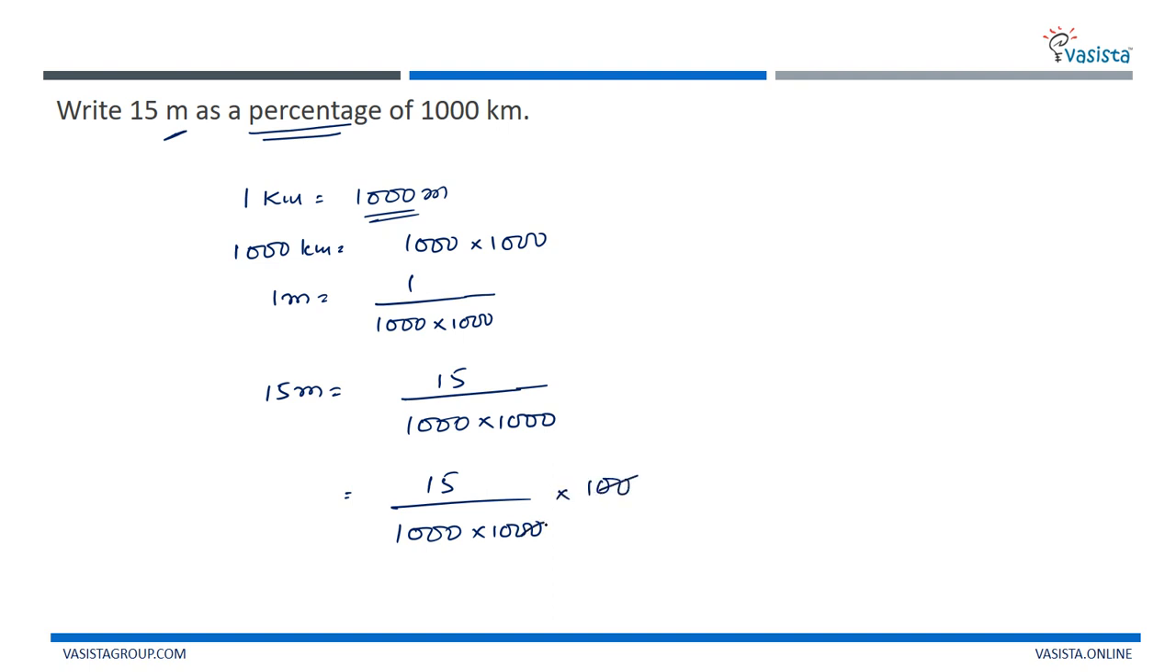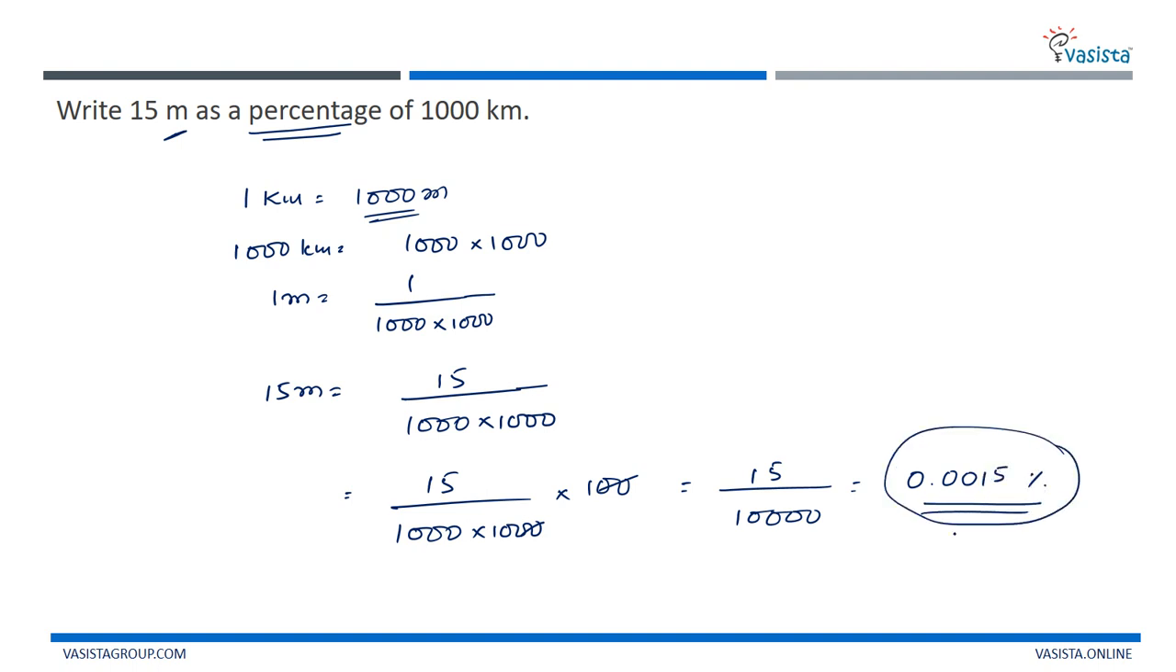These two zeros I'll cancel. Now we are going to get 15 divided by 1000 into 10, that is 10,000. Now simplify it, and you are going to get 0.0015%. This is what the answer is.